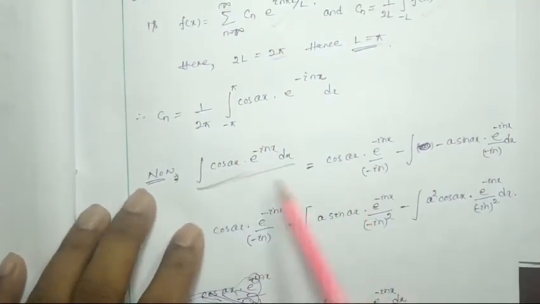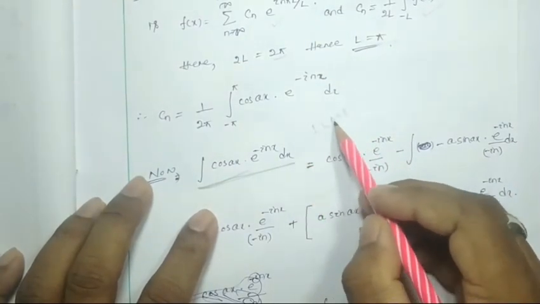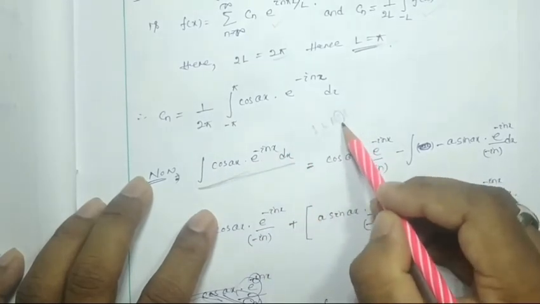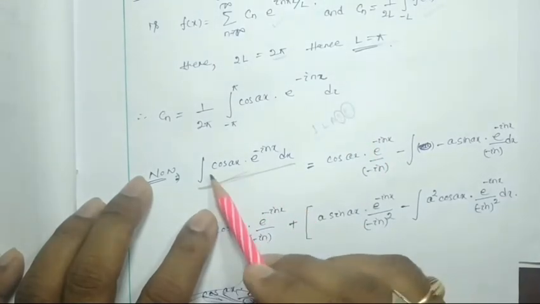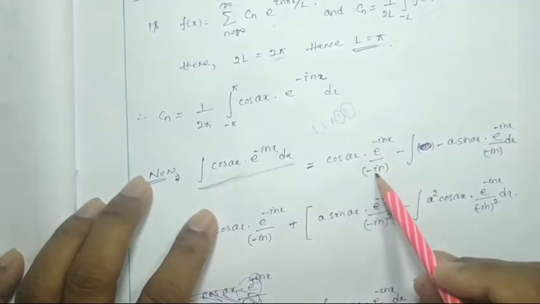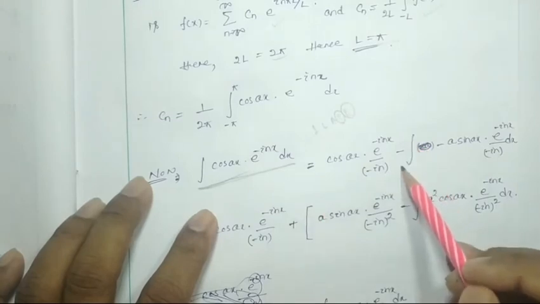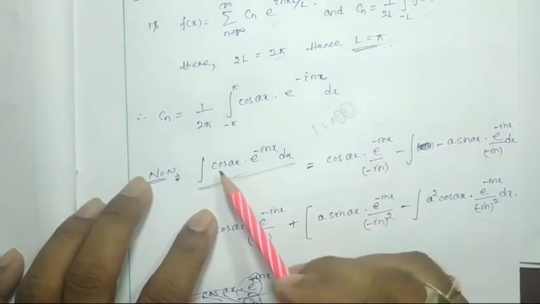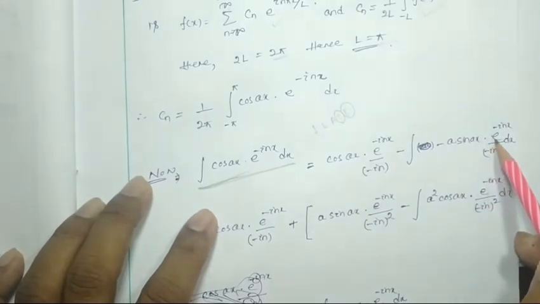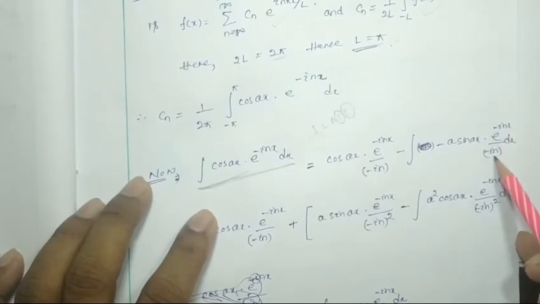So it will be cos. Let's see, using ILATE: inverse, logarithmic, algebraic, trigonometric, exponential. So trigonometric and exponential: trigonometry will be the first function, exponential will be the second function. So it will be cos ax, integration of this one is equal to e to the i n x by i n, minus derivative of this one, integration of this one, double integration is there. So one integration is here, and the derivative of cos ax will be minus a sin ax, and the integration will be e to the power i n x by i n dx.